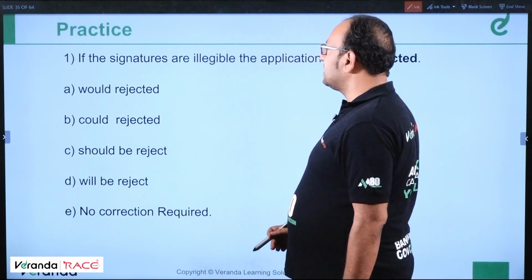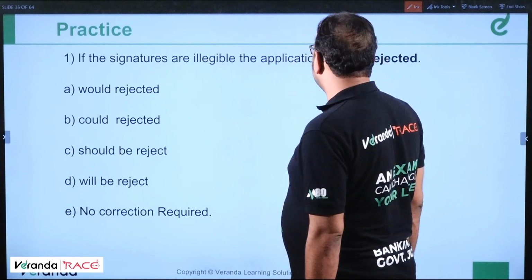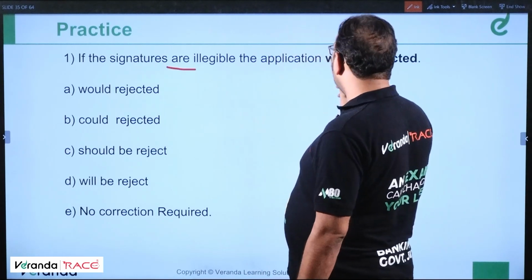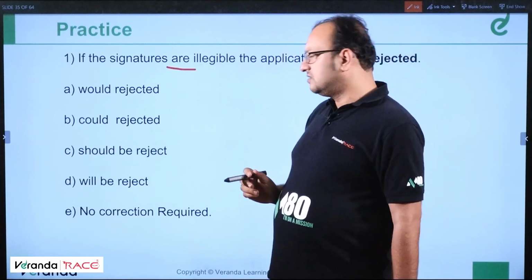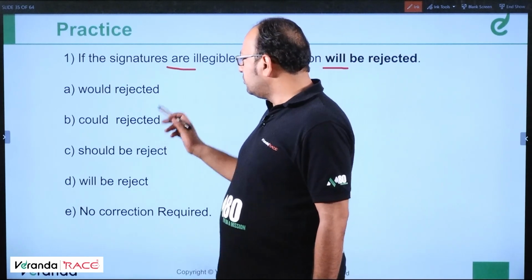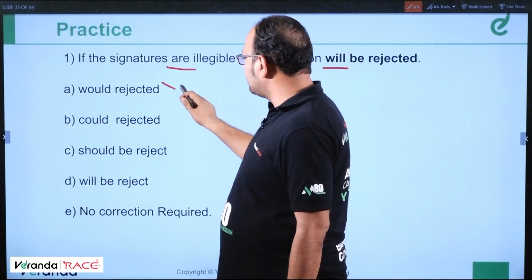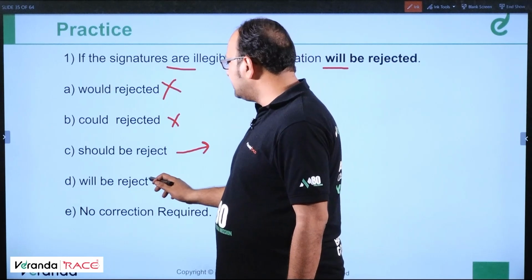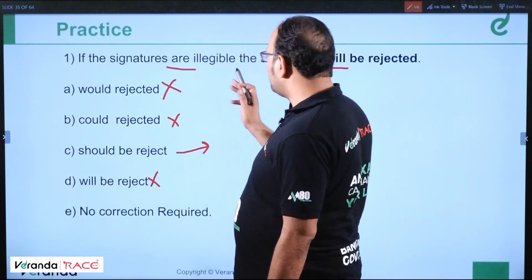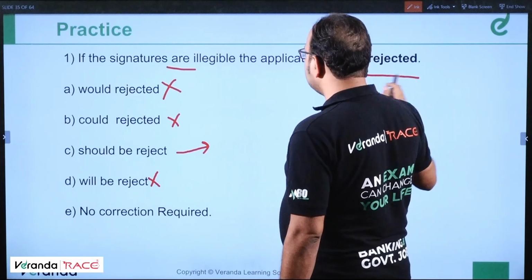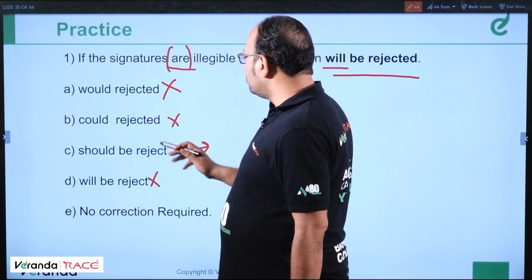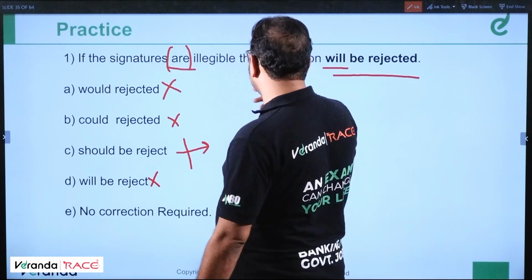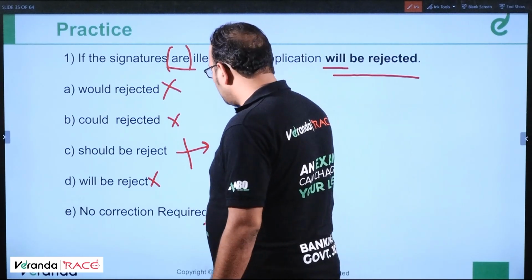If the signatures are illegible, the application will be rejected. Since the sentence starts with present tense, we won't expect that will become would. Would rejected, its option is rejected only. Could rejected, wrong. Should be rejected, one possible option. Will be rejected, wrong, because it should be will be rejected. So the question says will be rejected and the sentence is in present tense, so no chance of should be rejected. It should be: if the signatures are illegible, the application will be rejected.